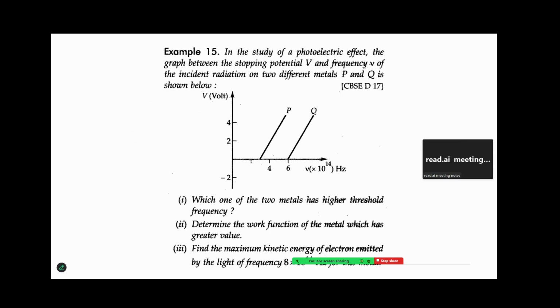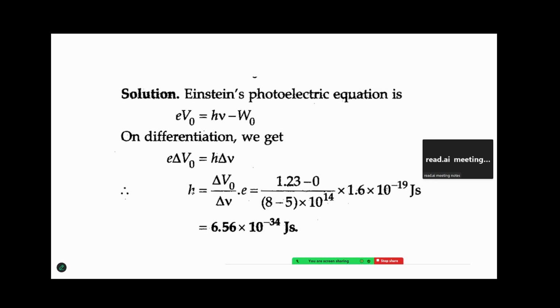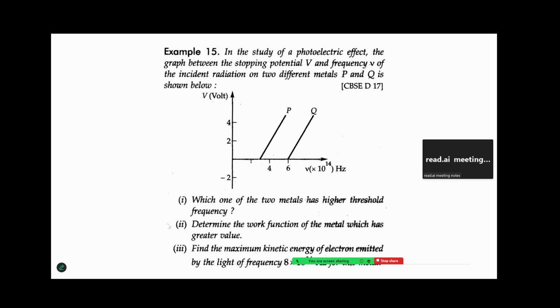Read this sum. So you are given two graphs here, one is P and one is Q. Now as you know, the slope of each of the graph will give you the value of h upon E, and the intercept will give you the stopping potential.